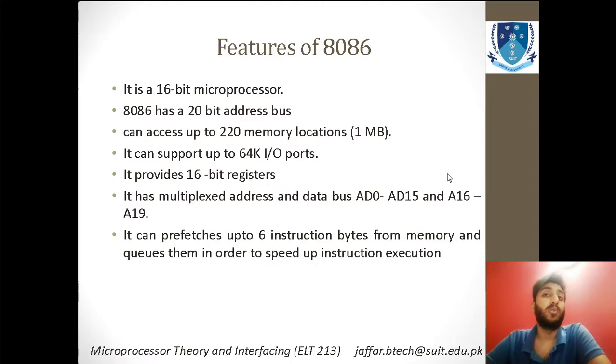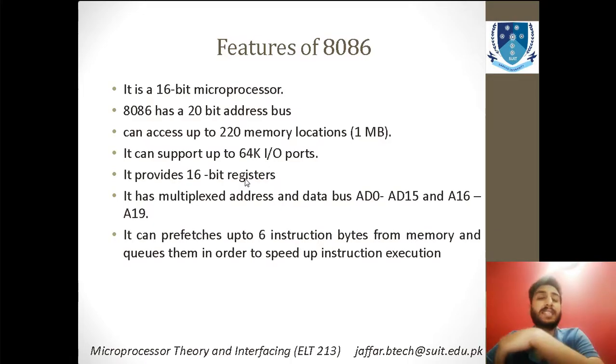It can also support 64K input output ports. You can see why it can support so many ports, because of its huge memory, and it provides 16-bit registers instead of the 8085's. It has more bit registers in it, and it is multiplexed. It is the same as the 8085A, but a bit upgraded version of it.